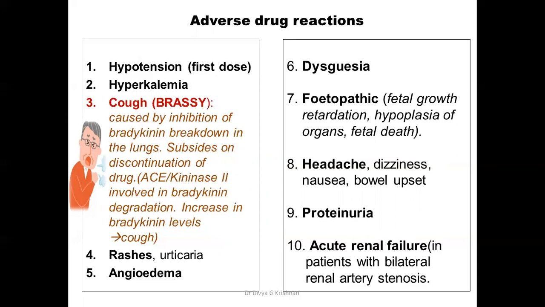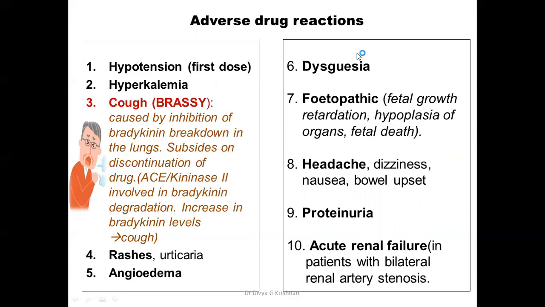So whenever a patient develops the cough, you have to stop the ACE inhibitors and shift on to some alternative drug. You cannot continue ACE inhibitors once the brassy cough has developed, and this cough doesn't respond to cough syrups or other cough medications. The other areas are rashes, urticaria, and angioedema. Angioedema, you already know, is the swelling of the lips, the larynx, and all, and it can sometimes lead to respiratory failure also if laryngeal edema is associated.